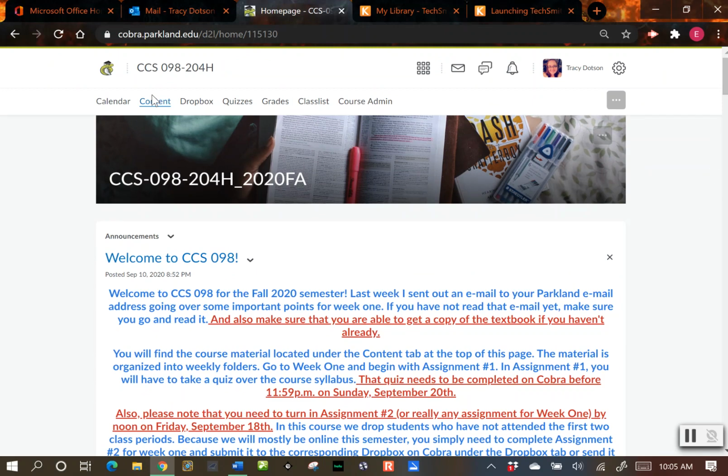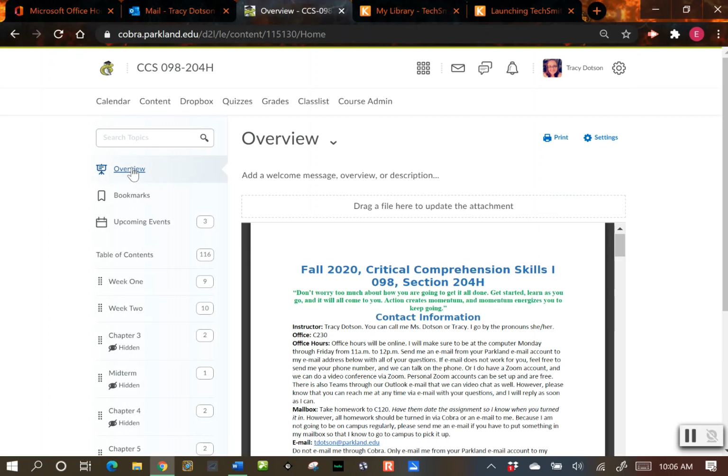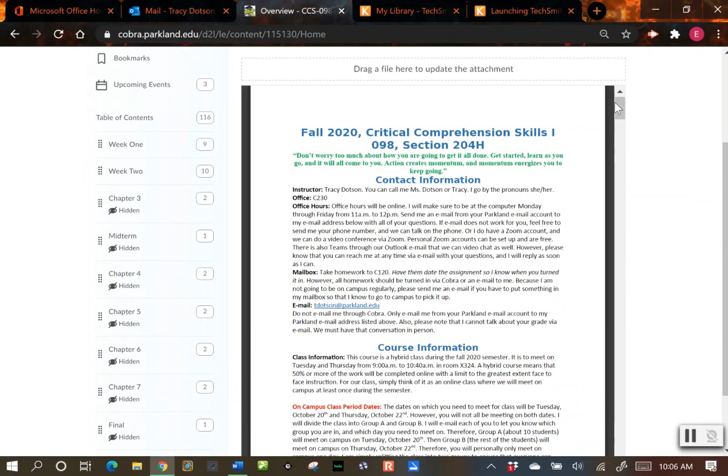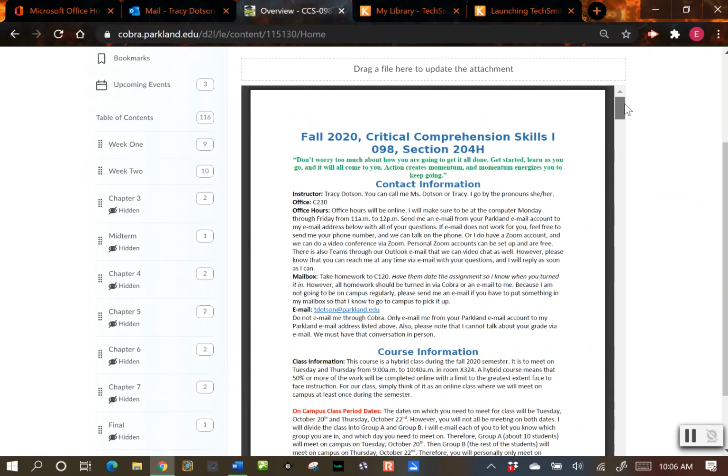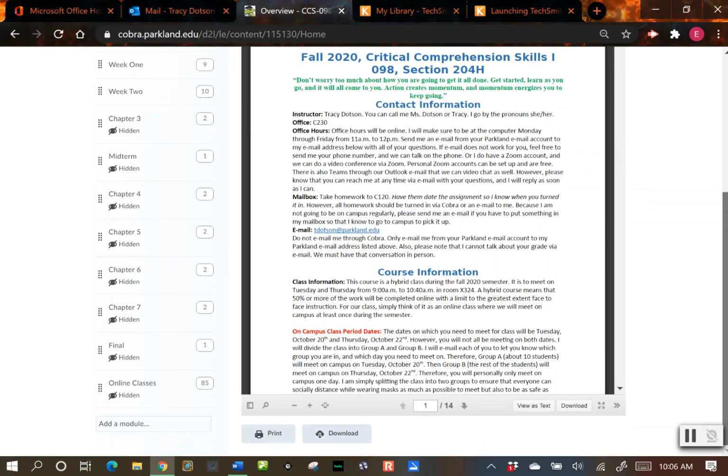Alright, so to get to our syllabus, you want to go up to the Content tab, and then you want to click on Overview, the first thing on the left. And it is right here. You can look at it on this page, but if you have Microsoft Word already on your computer, you can go below it and click on Download, and you can download the syllabus.